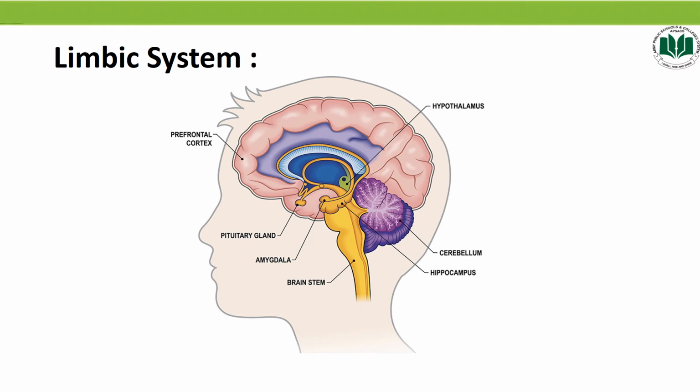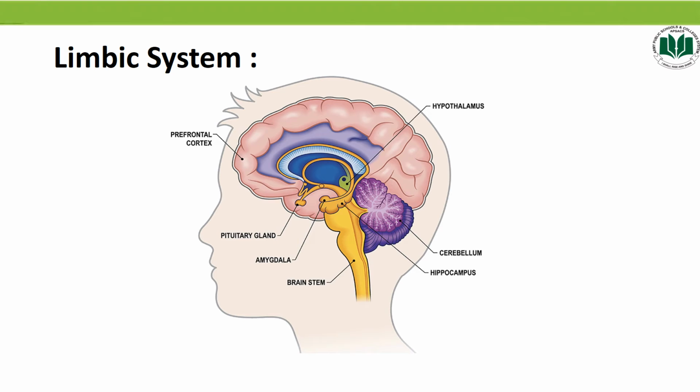And what is the function of the amygdala? The amygdala is basically two almond shaped structures that produce the sensation of pleasure and punishment. And what is the function of the hippocampus? The hippocampus is basically involved in long-term memory.